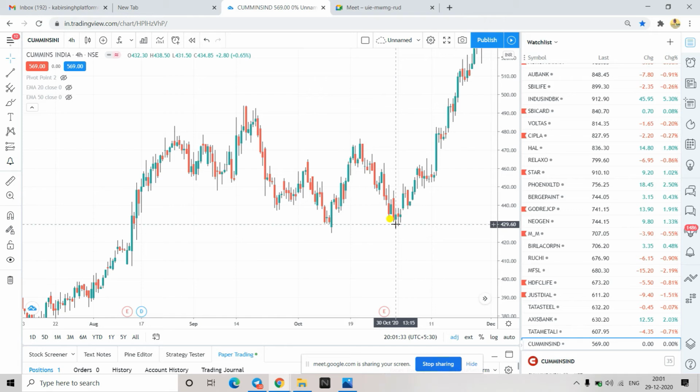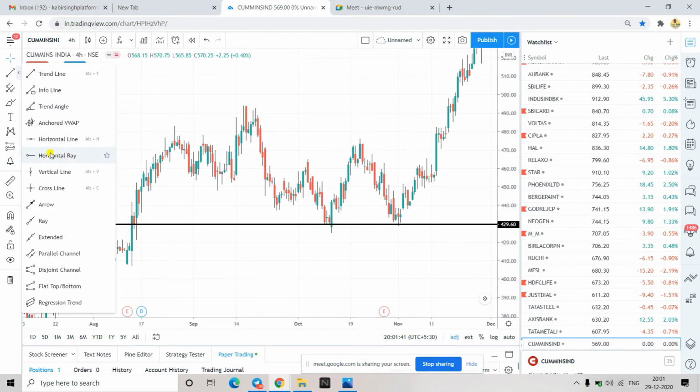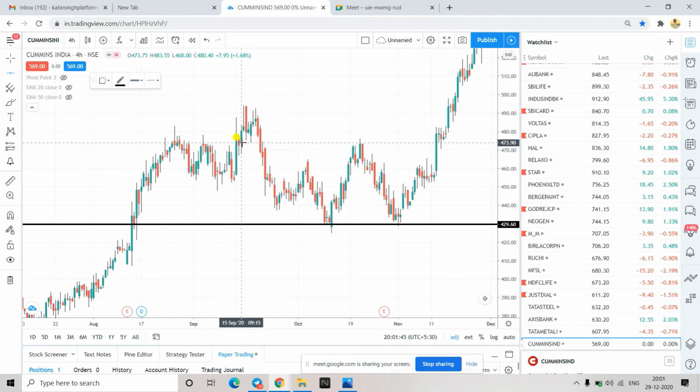So what I can do is draw one horizontal line over here. I have just pressed Ctrl plus H, that is a shortcut. You can also select here like this and then draw like this. Understood this point?